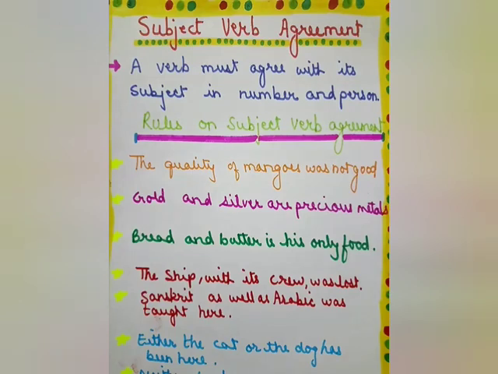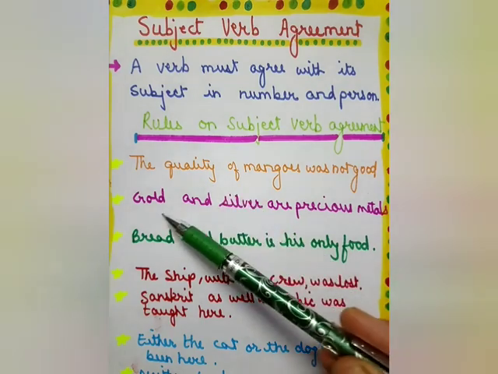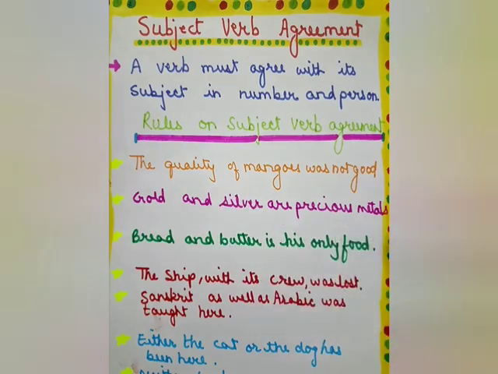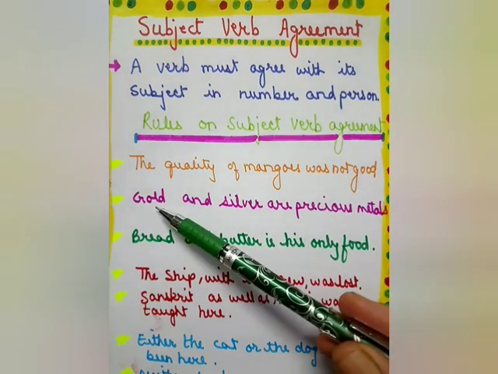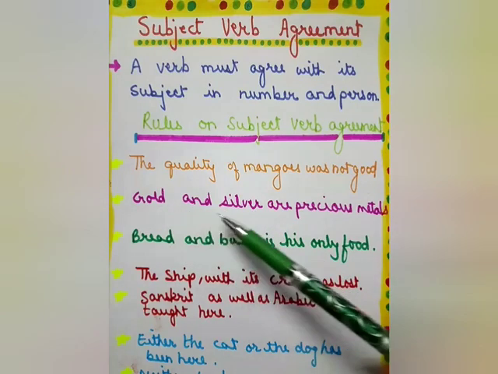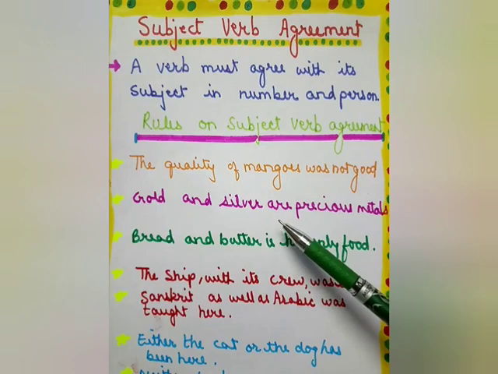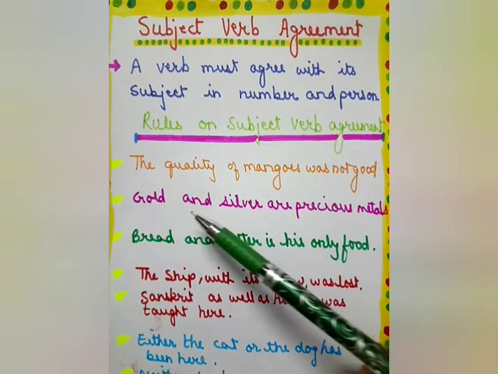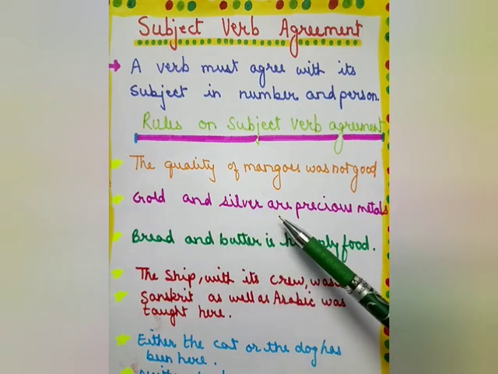Number 2, two or more singular nouns joined by and require a plural verb. For example, gold and silver are precious metals. Gold, singular, silver, singular, joined by and. Then two things, so we use the verb are, plural verb. Two nouns joined by and take a plural verb.